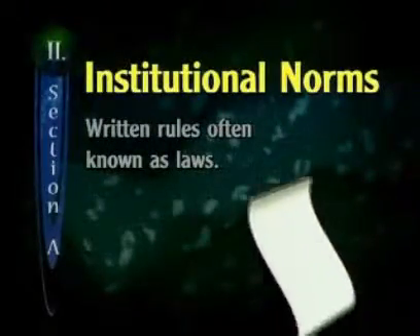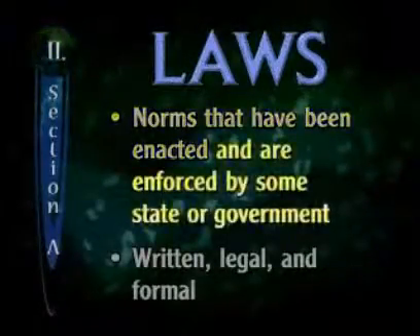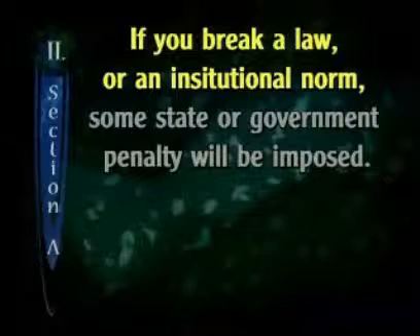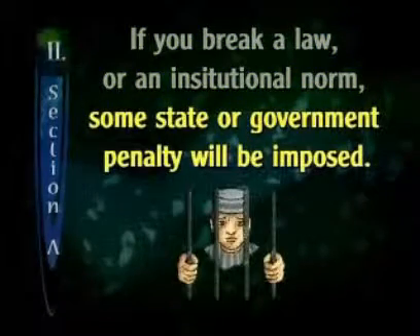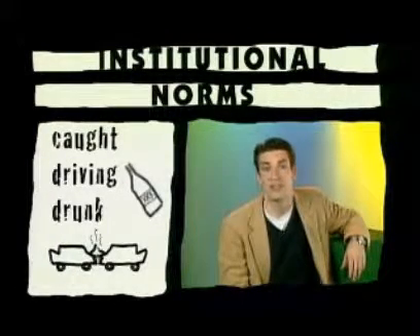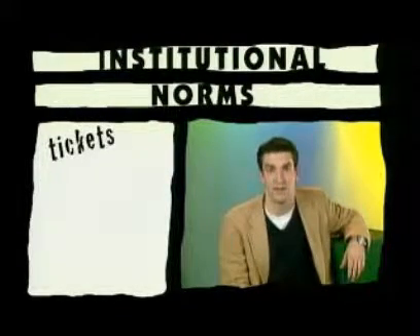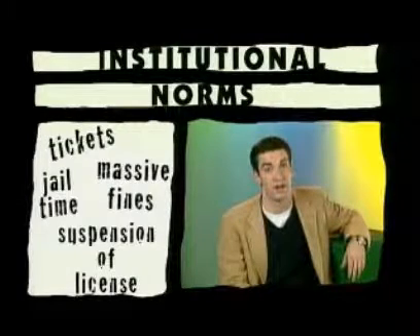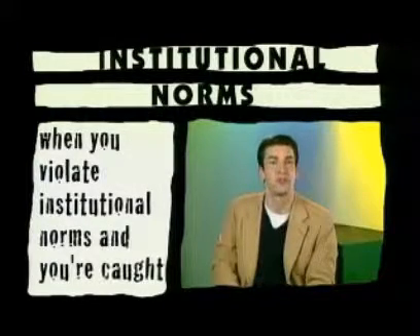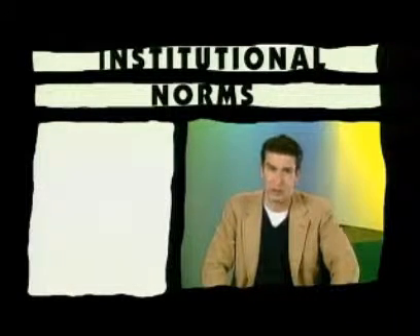Institutional norms, on the other hand, are norms which are written rules, often known as laws. Laws are the norms that have been enacted and are enforced by some state or government. Laws are written, legal, and formal. If you break a law or an institutional norm, some state or government penalty will be imposed. For example, in most states, if you're caught driving drunk, whether you're a resident of that state or not, there will be legal actions taken against you. These actions are usually punishments, like tickets, massive fines, suspension of license, or even jail time. Unless, of course, you're famous, in which case you get to be on a talk show. So when you violate institutional norms and you are caught, chances are you'll have formal, legal actions taken against you. These are some pretty strict norms you don't want to be messing with.